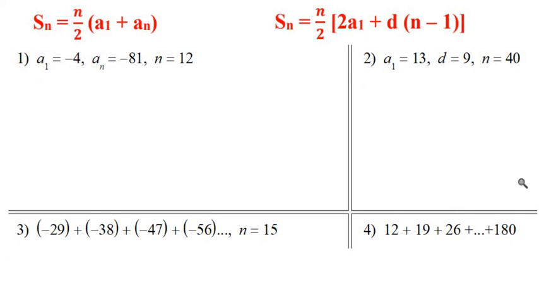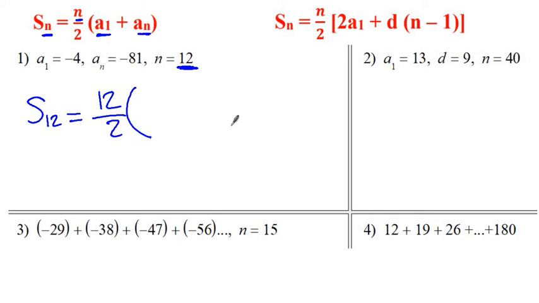All right, so in the first case, we have the first and last term and the number of terms. Well, this one should be kind of a layup. There's the first term, there's the last term, there's the number of terms. So we definitely want to use this first one right here. So the sum of, I'm plugging in 12 for n because they're telling us n is 12, that's going to equal the number of terms, 12, over 2, because we can make 6 pairs of terms, just like in Gauss's example, where we had 50 pairs. The first term here is negative 4, plus the last term, negative 81.